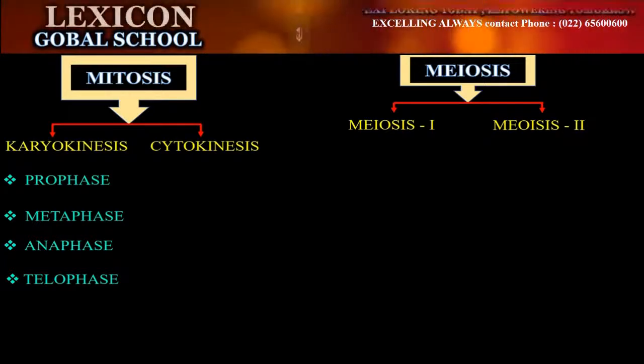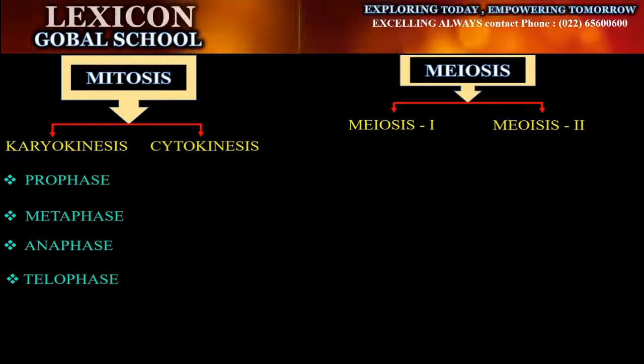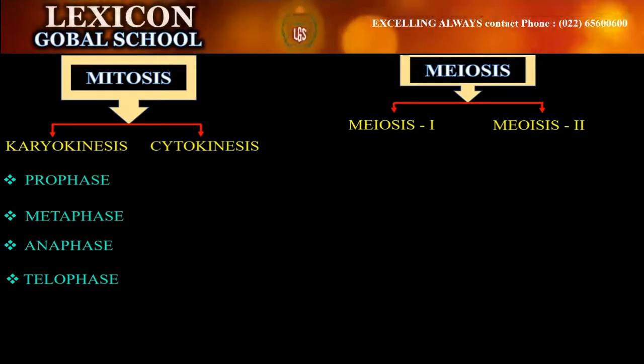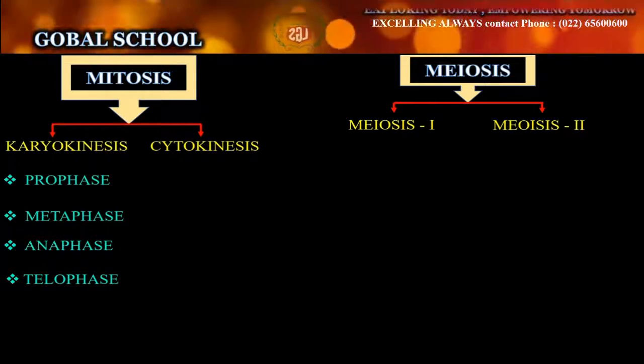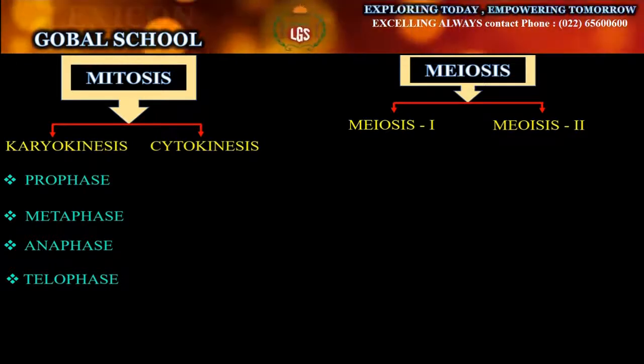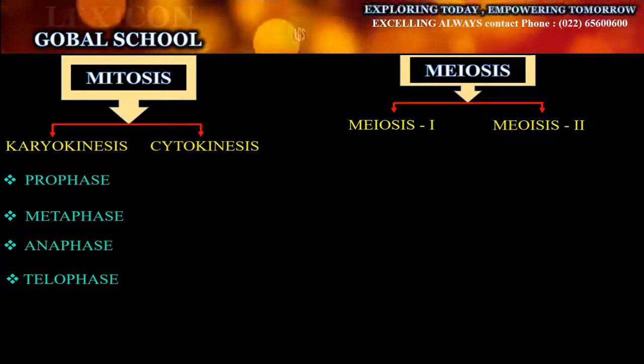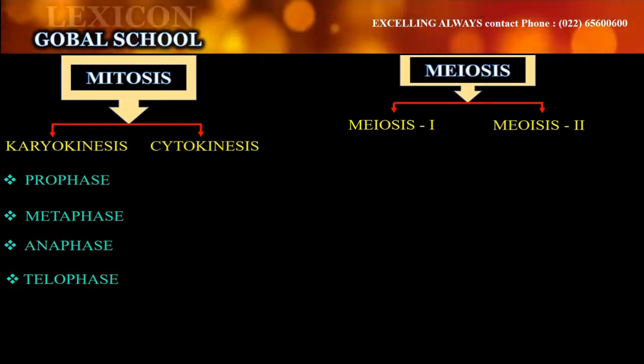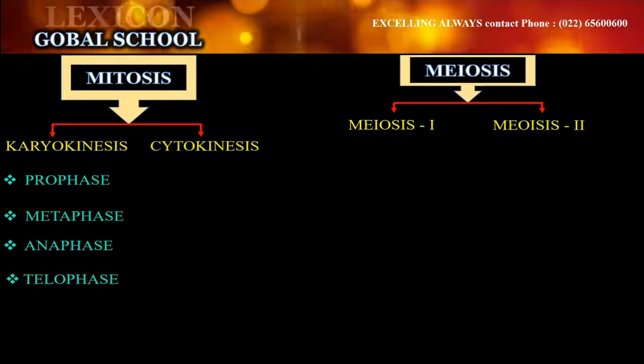They may have some similarities, but not exactly how the parent cell looks. Spores and gametes present in the germ cells are formed by meiosis. Meiosis helps to restore and maintain the chromosome number.